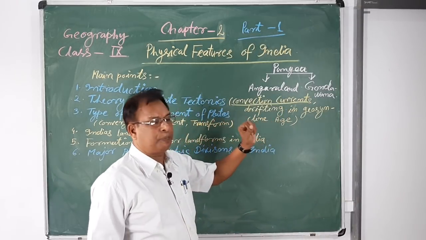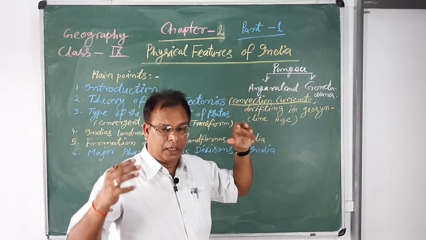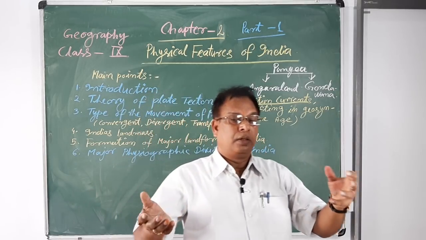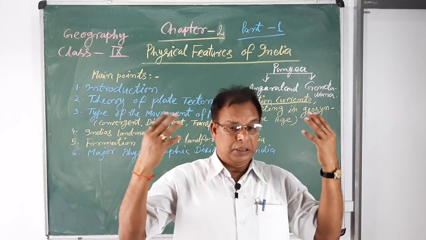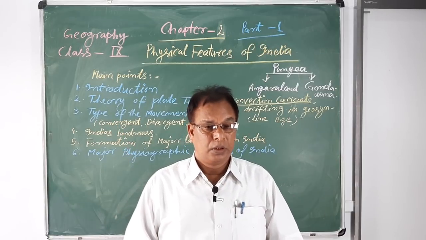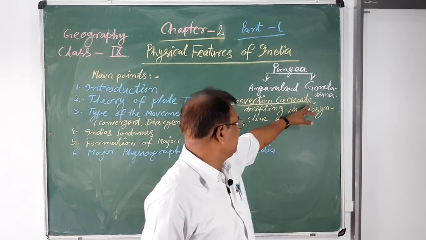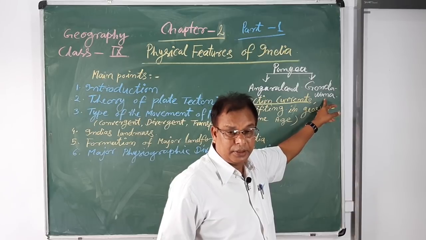So, India's position and India's form after the divisions of the Gondwanaland.